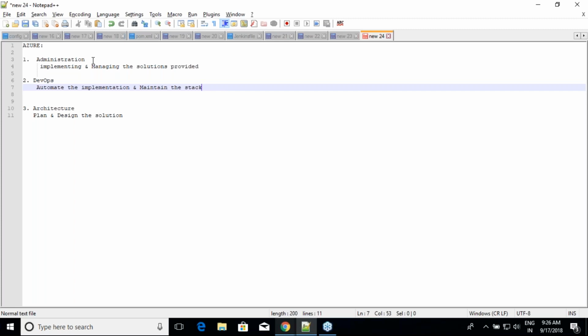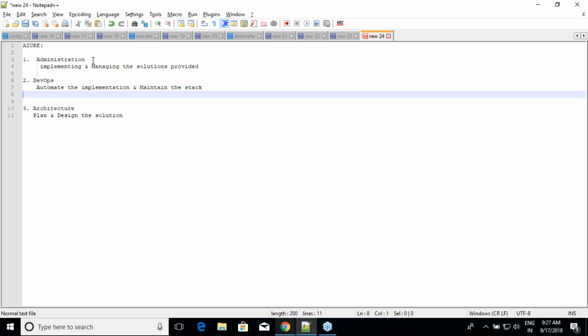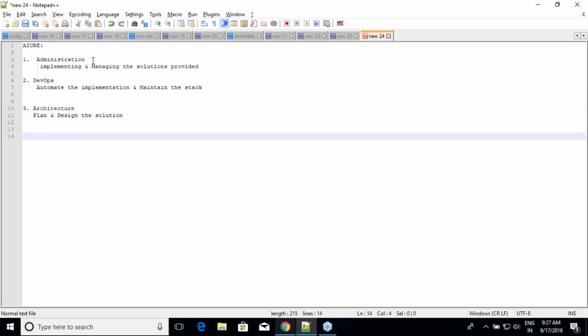But Azure has some specific requirements apart from the other clouds which we learn, right? Azure is a product from Microsoft, so we definitely need Windows literature. So along with Azure, we'll be learning Microsoft Windows DevOps.